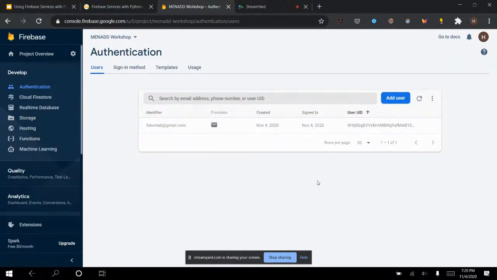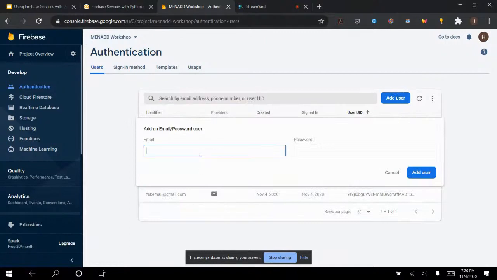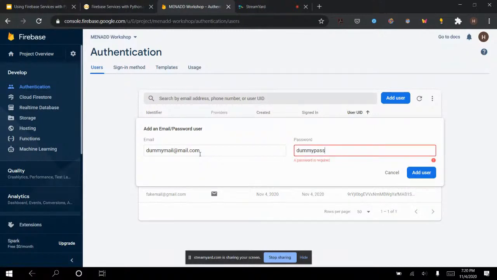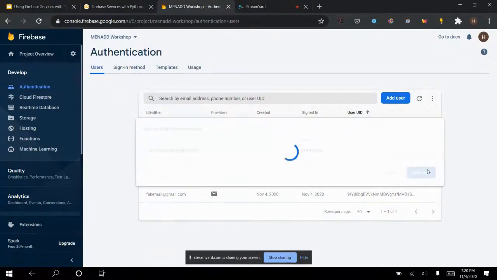One thing I want to highlight here, actually, you cannot see the user's password. There is no way for you to see a user's password because this is sensitive information. Now, one thing you can do is you can add users manually. So now I can add, let's say, dummymail at mail.com, and then dummy pass, and add, I wrote the password, add user.